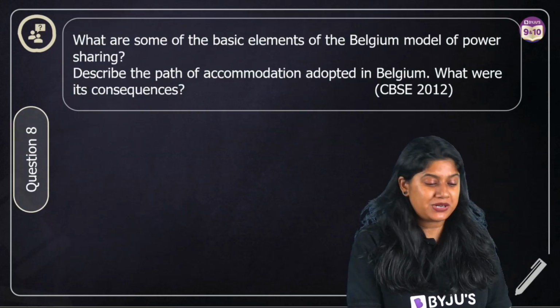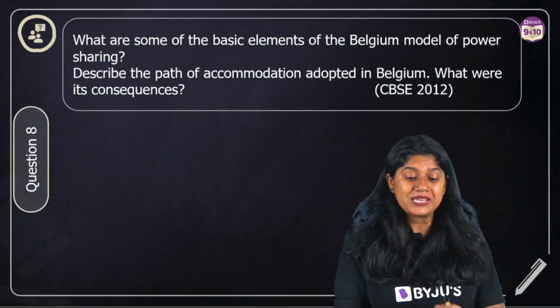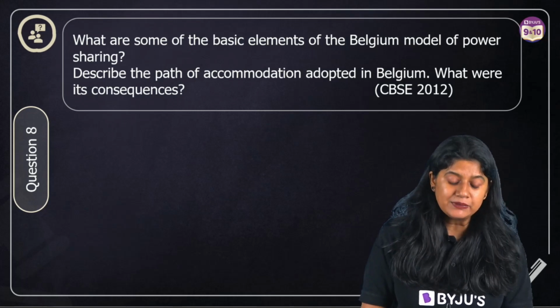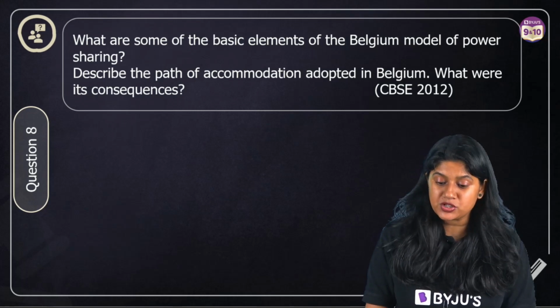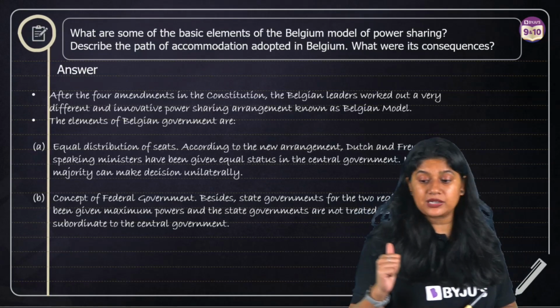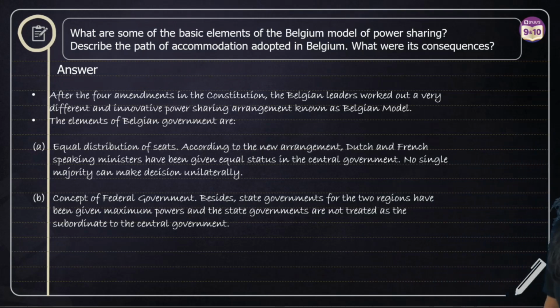Let's move to question number 8. What are some of the basic elements of the Belgium model of power sharing? Describe the path of accommodation adopted in Belgium. What were its consequences? Again, a very clear-cut answer, everyone. Do take the screenshot of it. It's a 5 marks long answer.